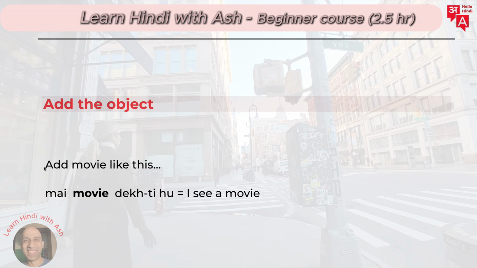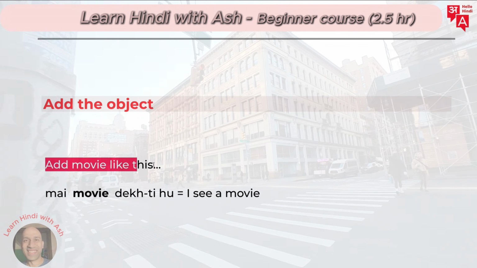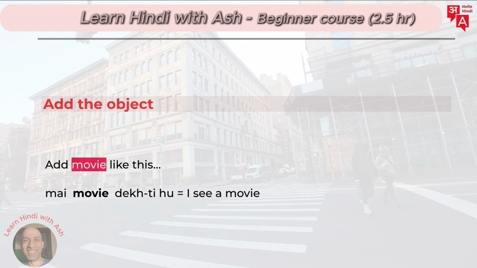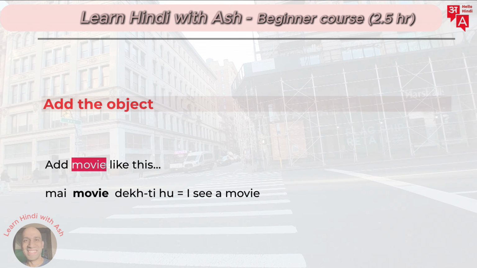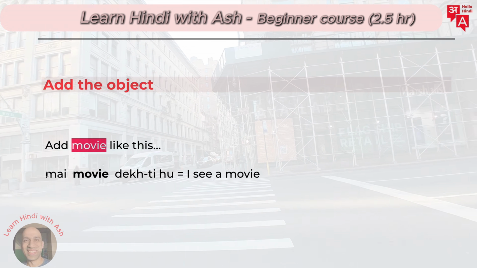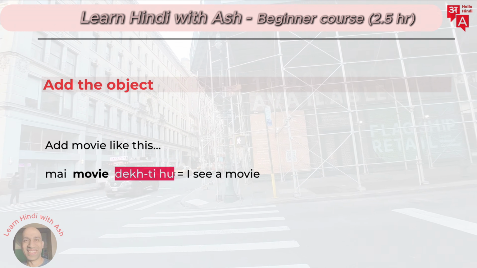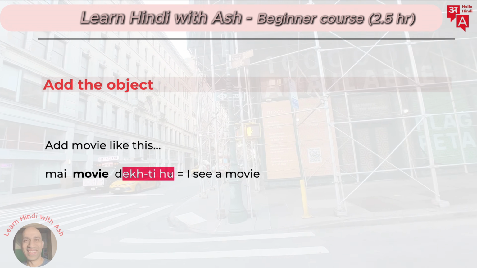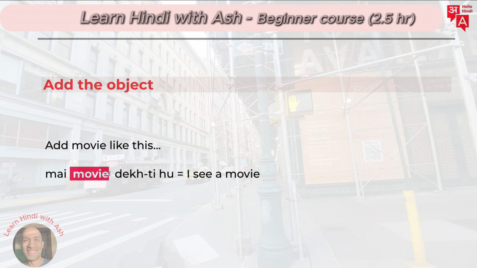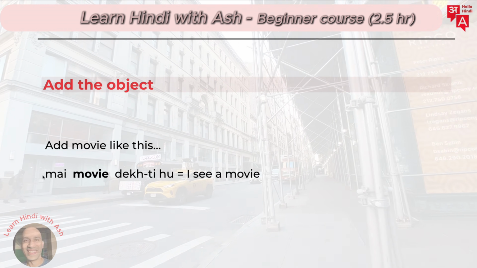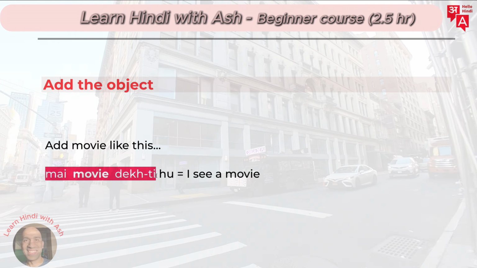Okay, now let's go to the next part and you add the movie, because remember our goal is to say I see a movie or I watch a movie. So earlier we said मैं देखती हूँ for women, and all you want to put in is movie here. So remember how the structure is मैं movie देखती हूँ.